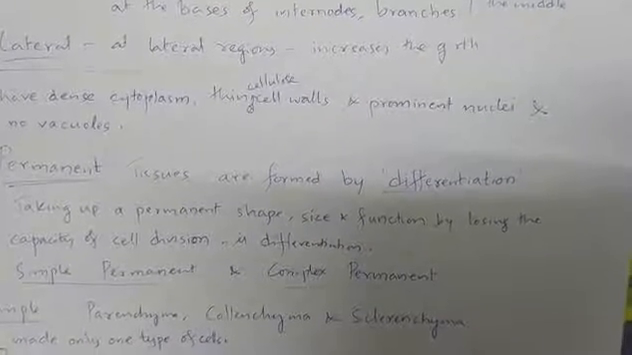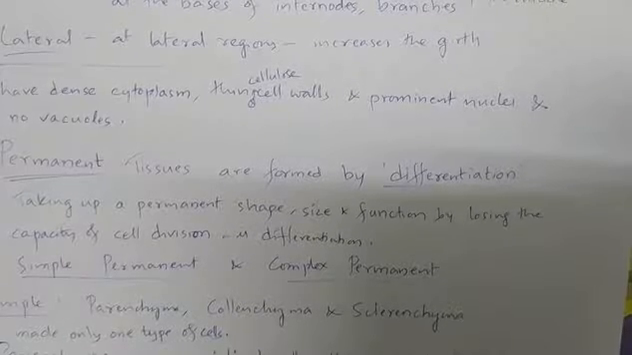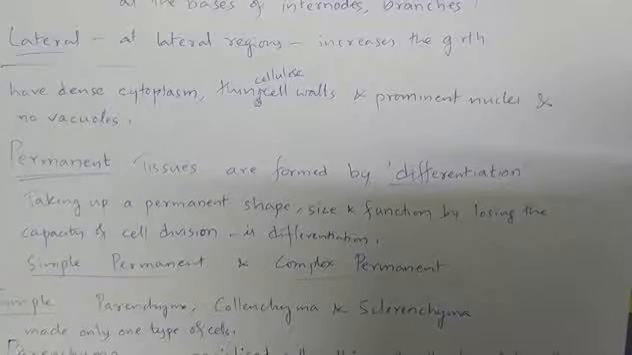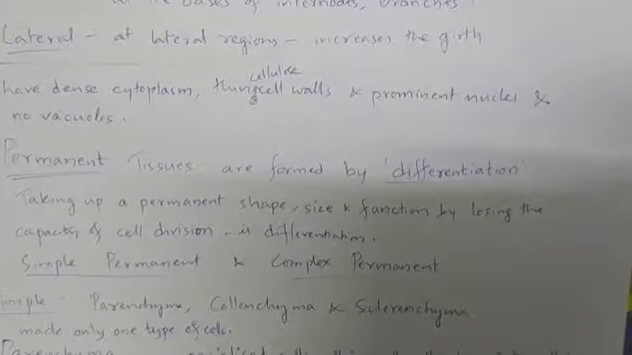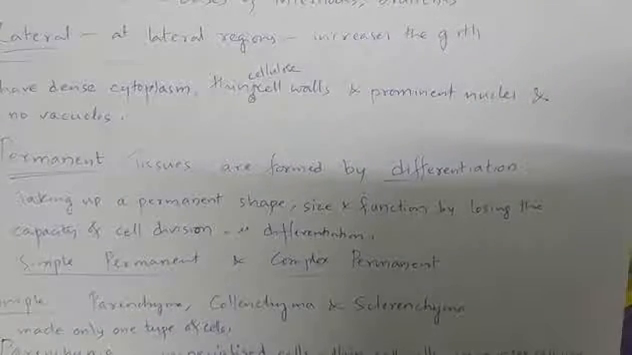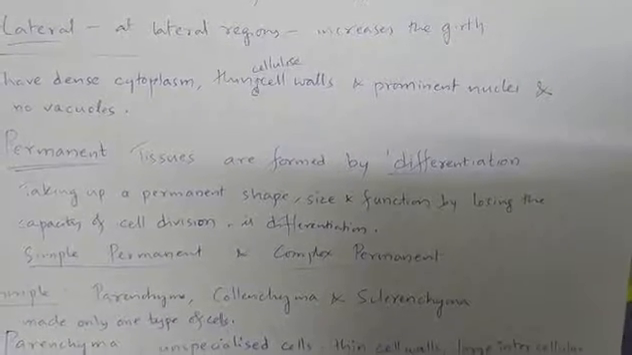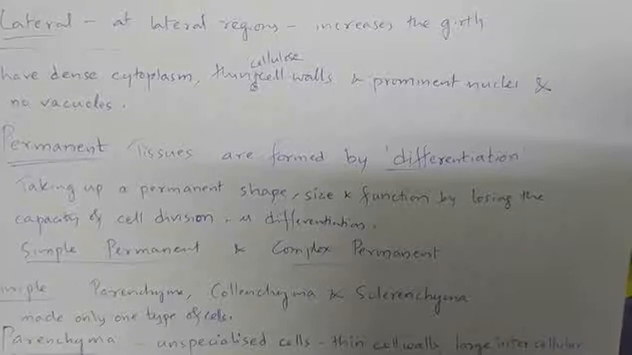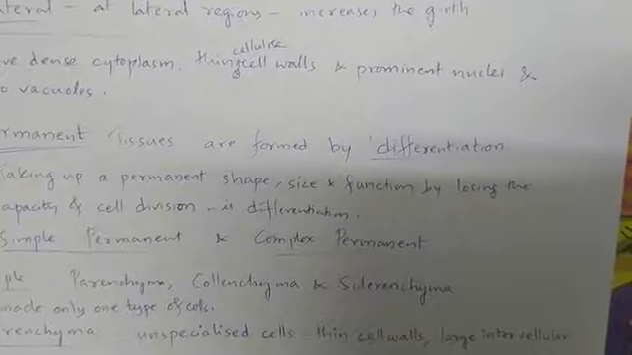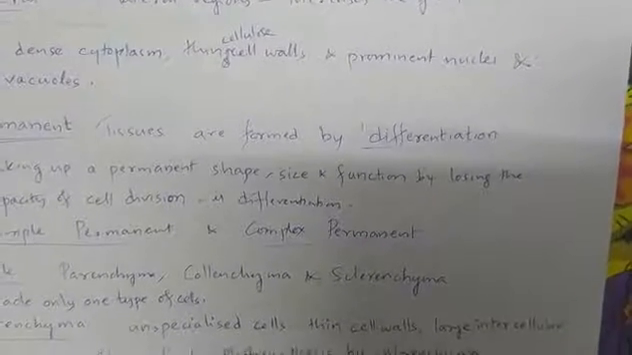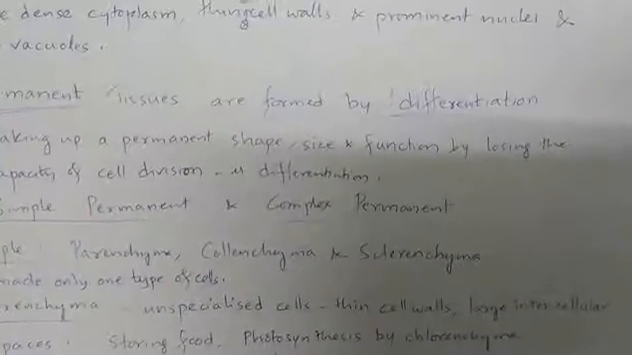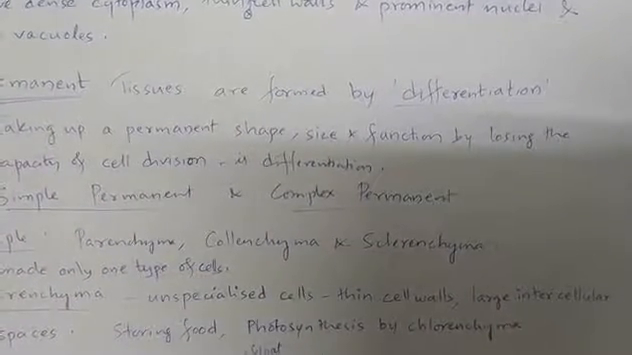Coming to permanent tissues, they are formed by the process of differentiation. What is differentiation? The process of taking up a permanent shape, size, and function by losing the capacity of cell division is known as differentiation. So meristematic tissue cells, after certain divisions, they will lose their capacity of cell division and they will attain the permanent shape, size, and function.